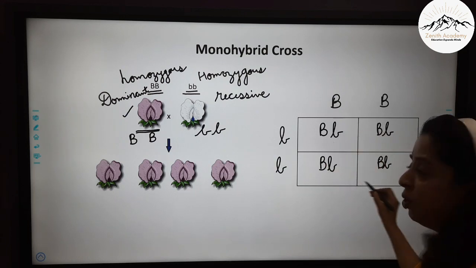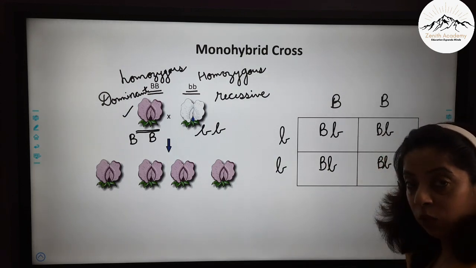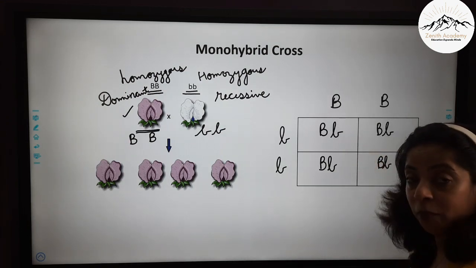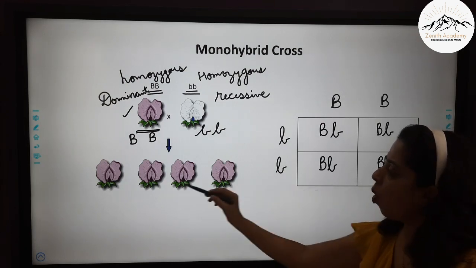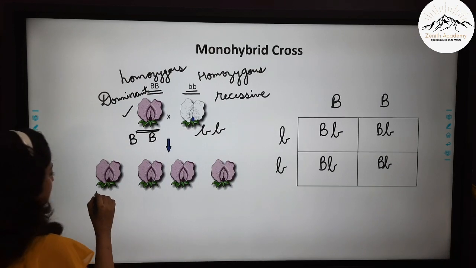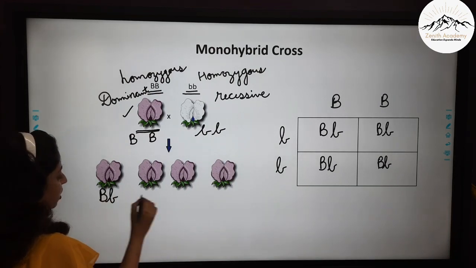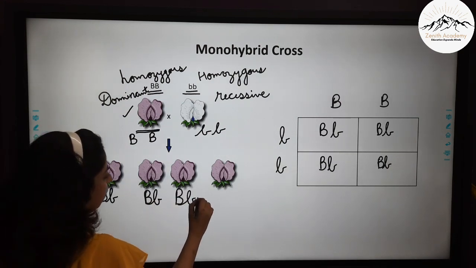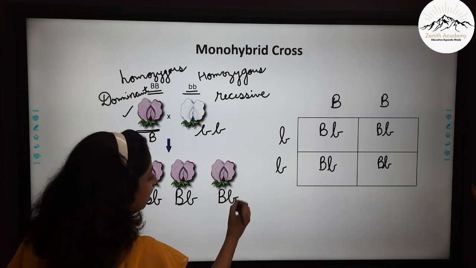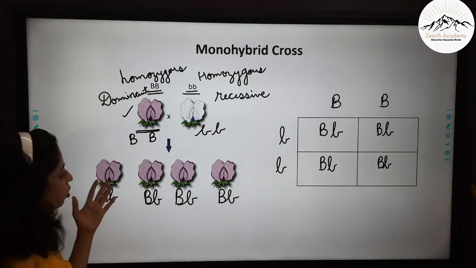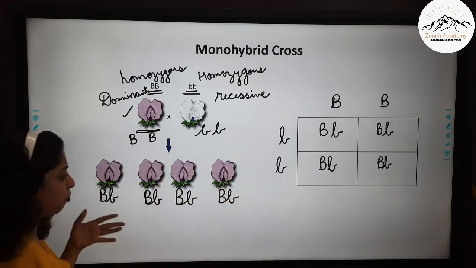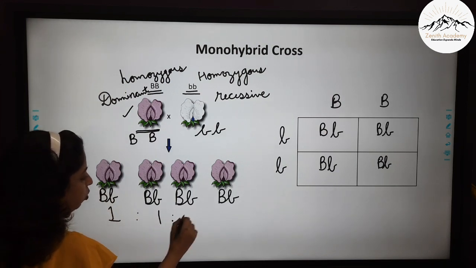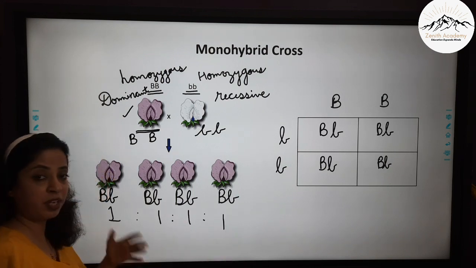So if you see the genotype, all are same. Also if you see the phenotype, in all of them, purple color is dominant. One dominant character is there. So all of them become the same genotype, that is Bb. Genotype is what type of genes are there. I already told you in my last video. And the phenotype, that is the physical appearance, the gene that is expressed, is also all of them are purple in color. So if you find out the genotype and phenotype ratio, the genotype ratio is 1:1:1:1, and also the phenotype ratio is the same.